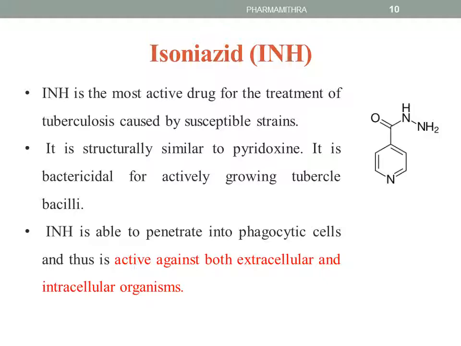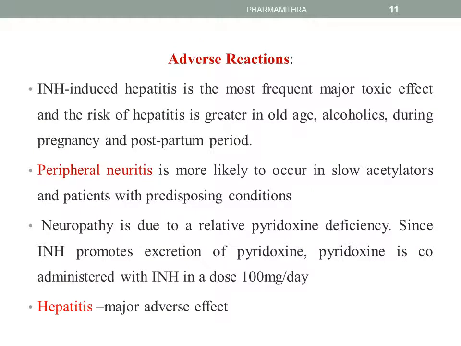of filariasis. And now the adverse reactions of isoniazid, which include, first, INH-induced hepatitis. This is the most frequent major toxic effect, and the risk may increase in old age, in alcoholics, and during pregnancy and the postpartum period. Peripheral neuritis is more likely to occur in slow acetylators and patients with a predisposing condition.